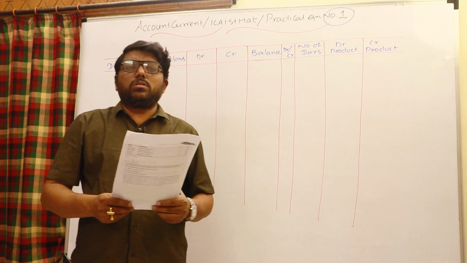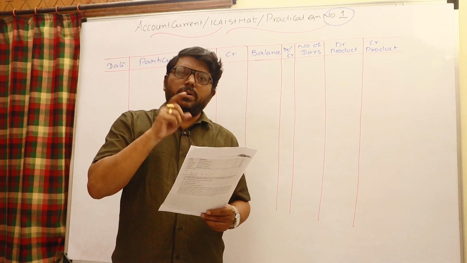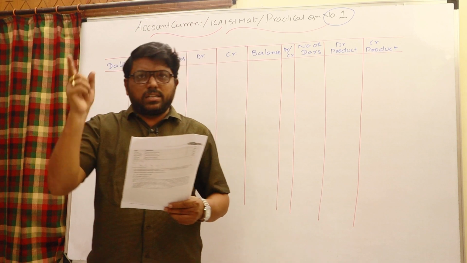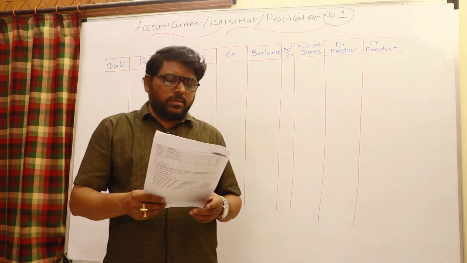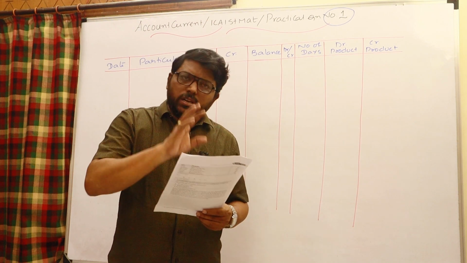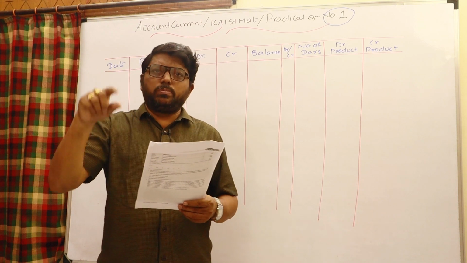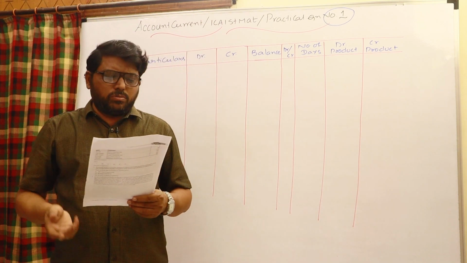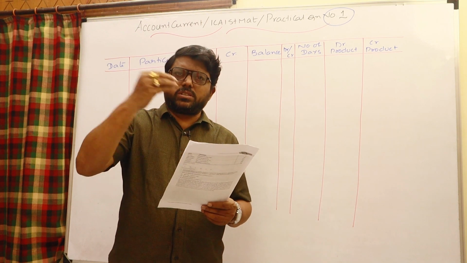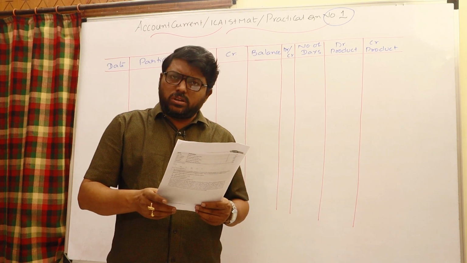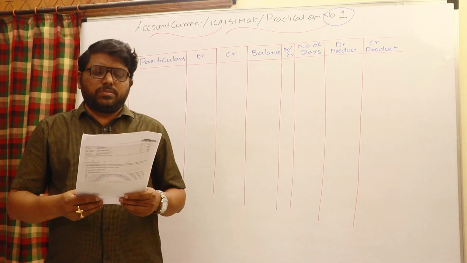So that partnership firm has to prepare account current for Mr. Roshan. The account heading is always very important. Whoever prepares the account current, his or their name should be written at the end, and whose account current is prepared should be written in the beginning. While recording the transactions, we should think from the point of view of who is preparing the account current. Here there are only two types of transactions, deposit and withdrawal, but for debit products one rate of interest is given and for credit products another rate.